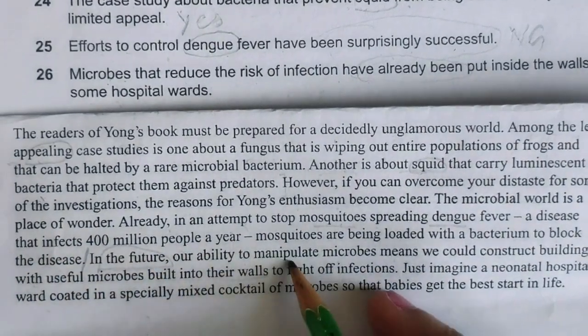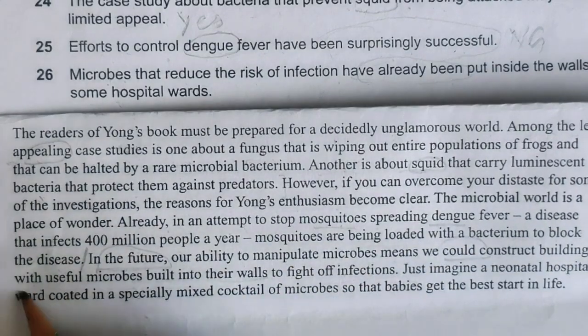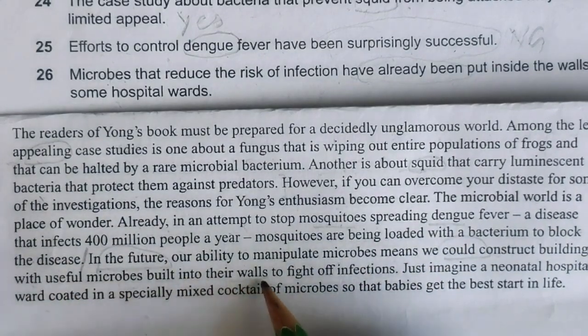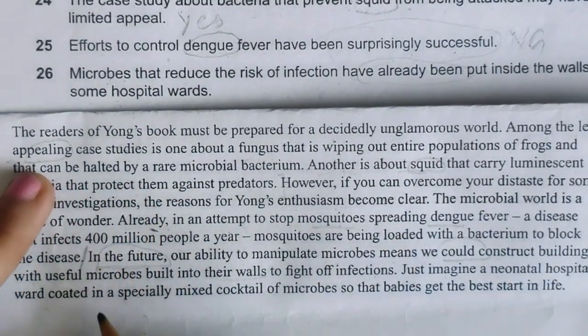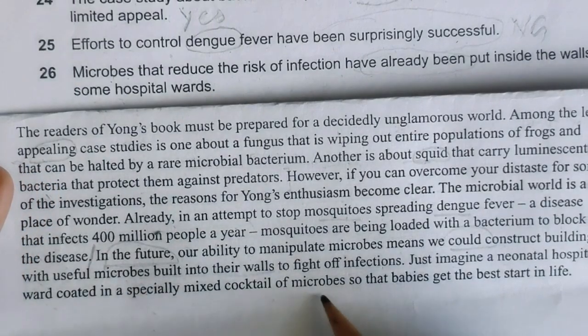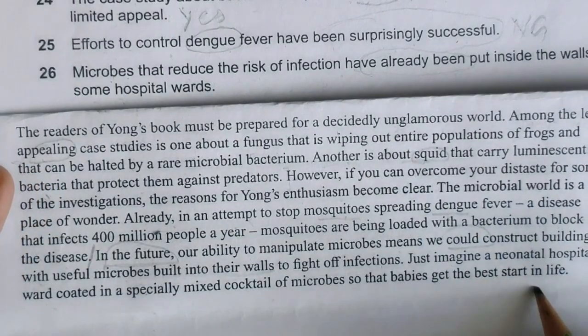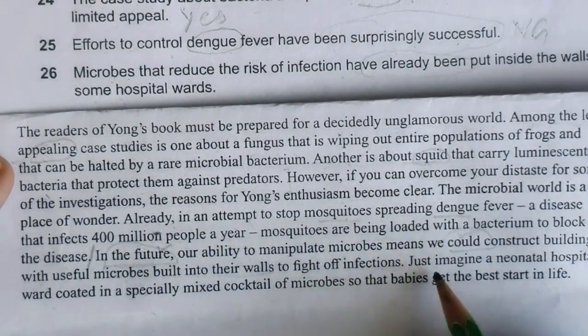In the future, ability to manipulate microbes means we could construct buildings with useful microbes built into their walls to fight off infections. Just imagine a neonatal hospital ward coated in a specially mixed cocktail of microbes so that babies get the best start in life. But here they are talking about the future. They are talking about how we could just imagine.